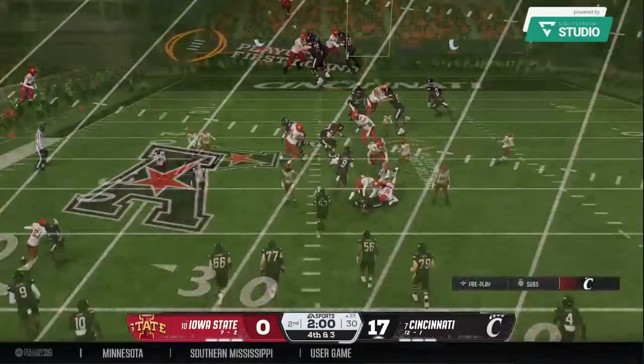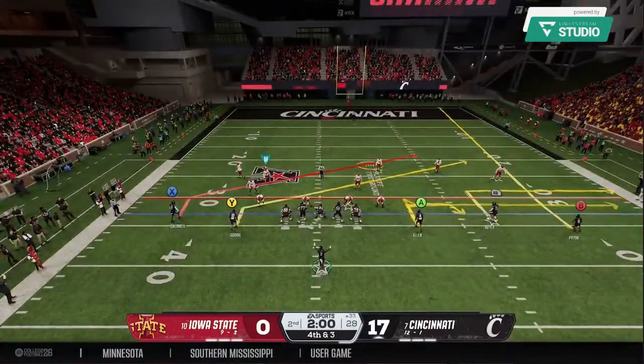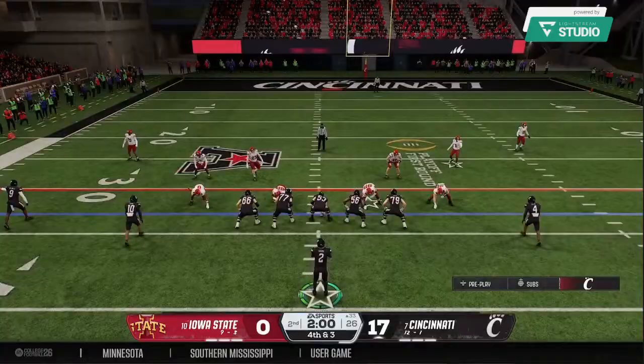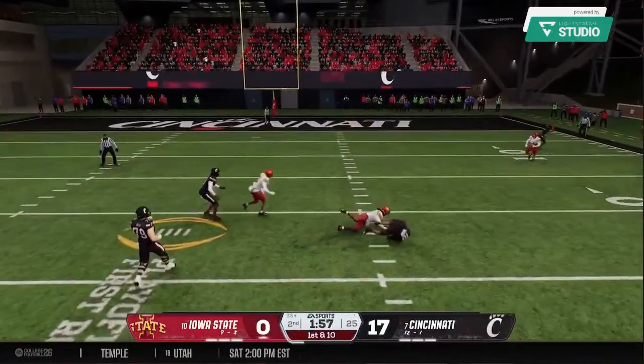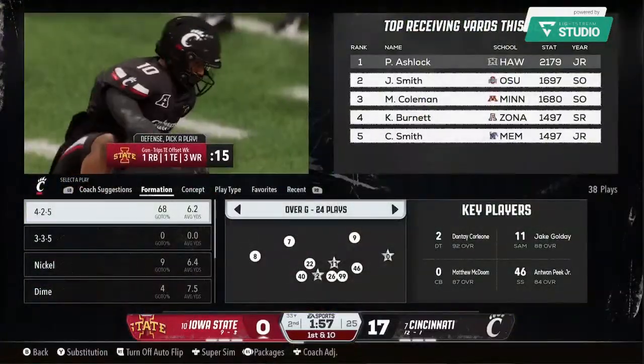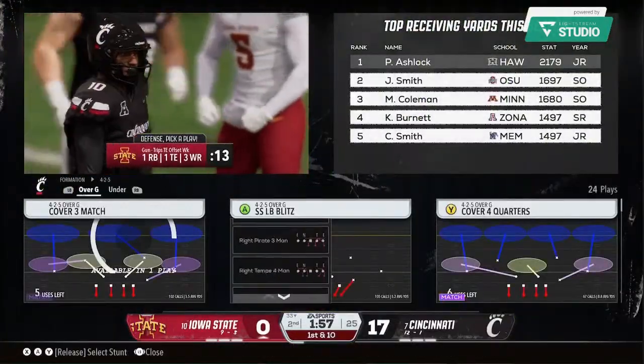The Bearcats will look to convert here on 4th down. And he's throwing for it on fourth down. On the run here, lets it go. But it's incomplete. The defense makes a fourth down stop.